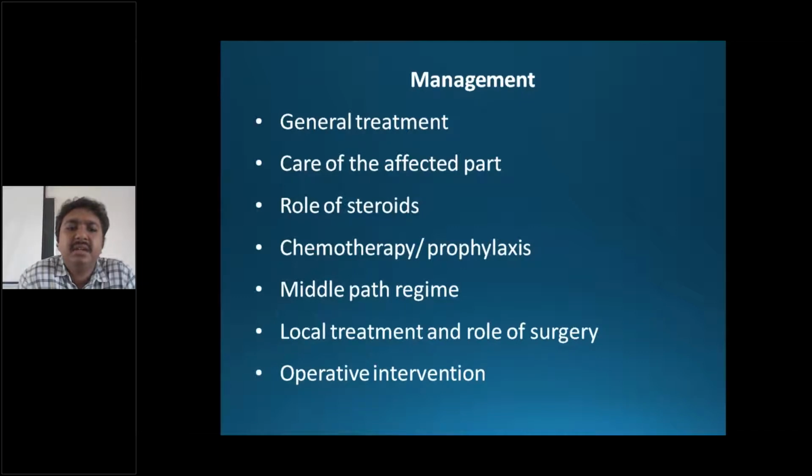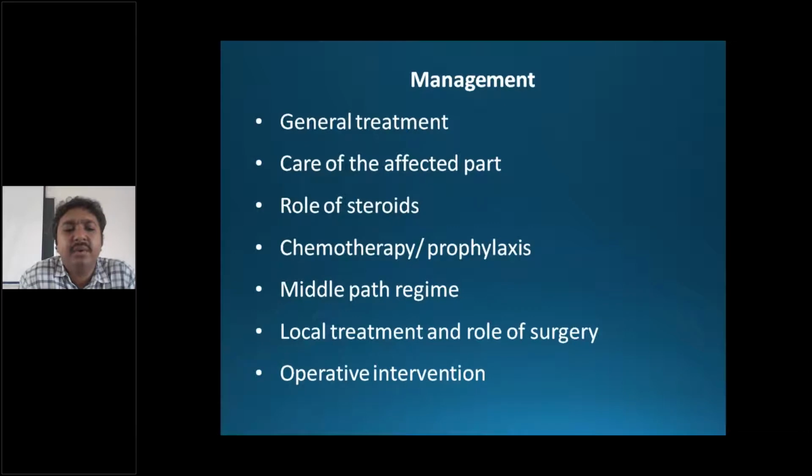So coming to management, the basic overview is you have to give support to the patient's nutrition, so that is general treatment. Care of the affected part, whatever part is affected, spine or hip, you should give specific care for that. We'll go through the details. Role of steroids, sometimes inflammatory phase can be reduced, but it is a little bit controversial to use steroids, as steroids can increase the risk of secondary infections. But sparingly used, you can decrease the inflammation in say spinal cord injury or a nerve compression.